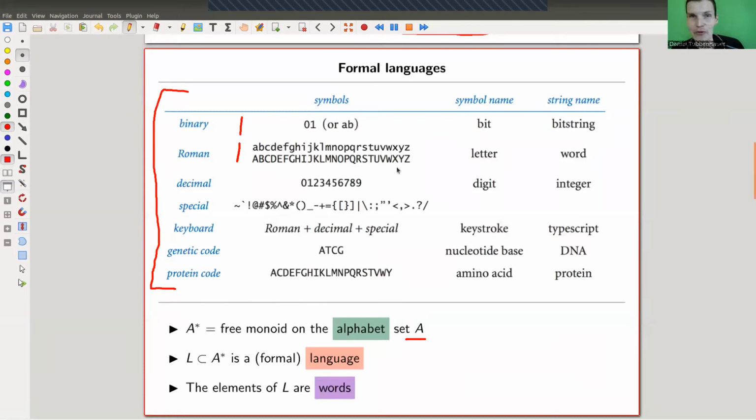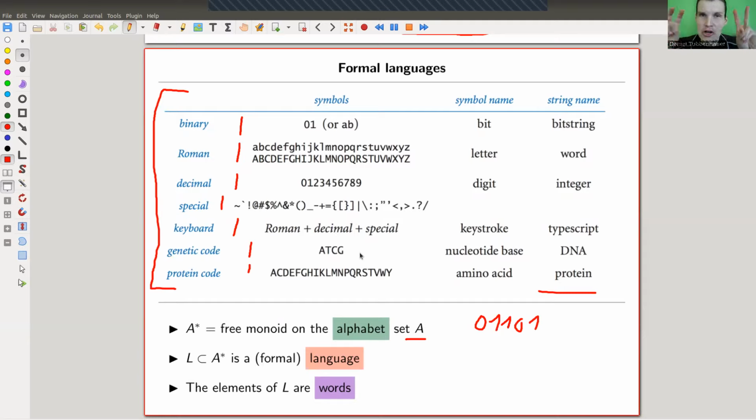Apparently the Roman alphabet has those numbers, decimal, whatever, special characters, the keyboard characters, the genetic code, apparently the protein code as well, just some symbols, and you stack symbols together and you get certain things. So the symbols sometimes have names, but it doesn't really matter. So the elements of my set are just the symbols of my alphabet. And whatever I stick together, these are the words in my alphabet. So 0, 1, I can stick together as much as I want, and I get whatever kind of expressions of this form. A little bit more complicated for the other ones, but all of you know how a keyboard, for example, works, right? So you can construct words.